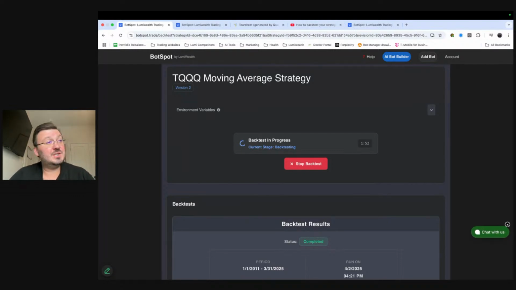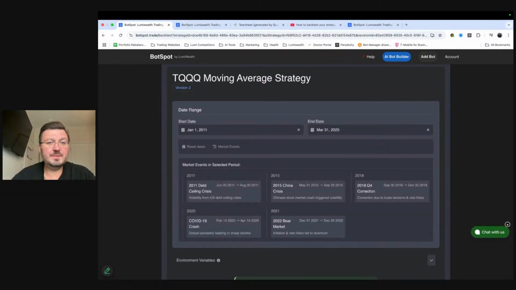We support a bunch of different brokers. We support Alpaca, Tradier, Charles Schwab is one that we just added recently. Alpaca is a really good one. We're actually going to be integrating directly with Alpaca soon, so we'll make it super easy to do that stuff. We'll show you how to actually run these things as well. Right, so letting it backtest.